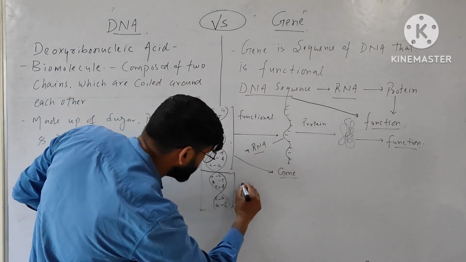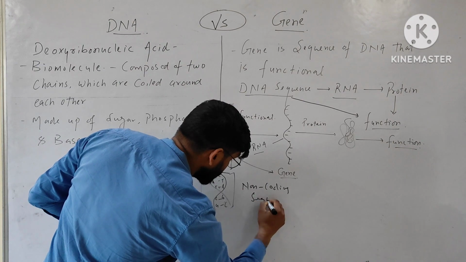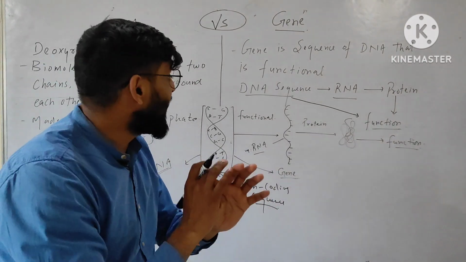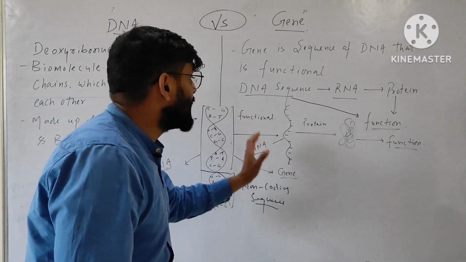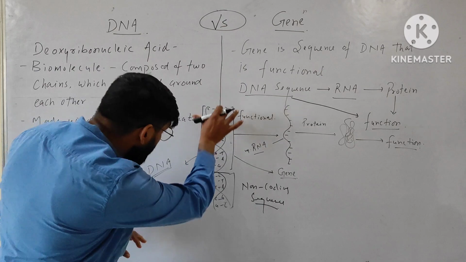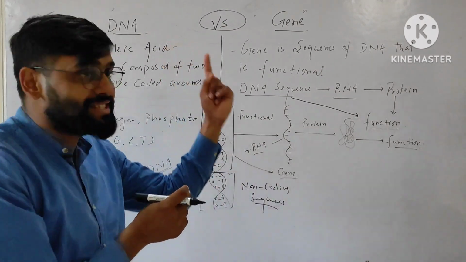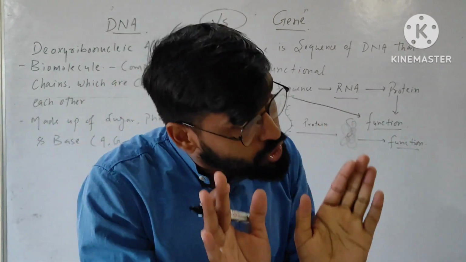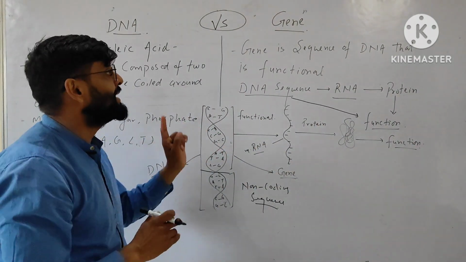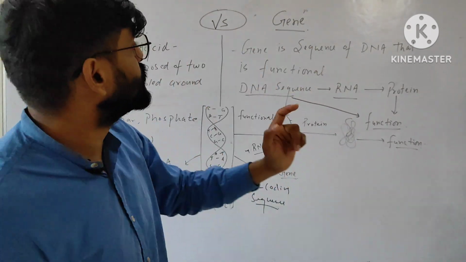So this is a non-coding sequence. This sequence is not forming any mRNA or protein. This is not producing anything. This is a non-coding sequence. So this whole is called DNA. But a gene is also a DNA. But it is a sequence of DNA that is functional, that is performing any function, and it is called a gene.